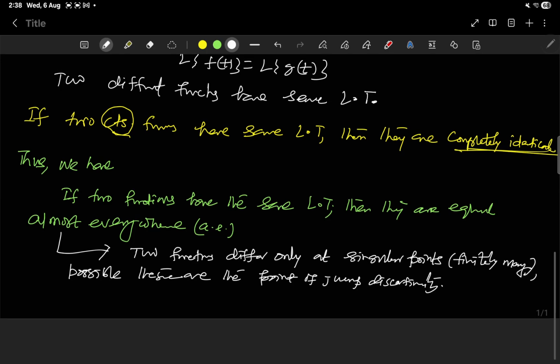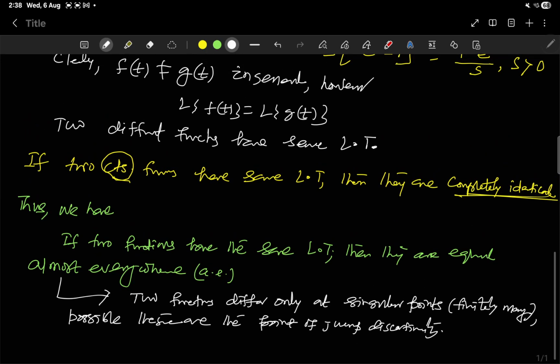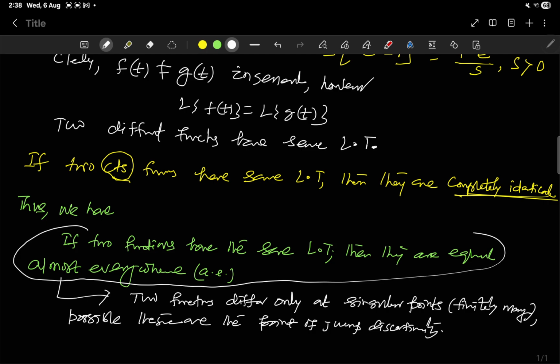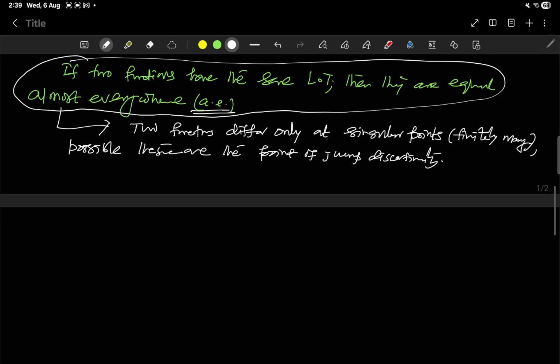They differ only at the jump discontinuity. So this is the criterion here. If two functions have the same Laplace transforms, then they are equal almost everywhere, not exactly throughout. In the continuous case, they are equal. In the discontinuous case, they vary at the points of jump discontinuity.